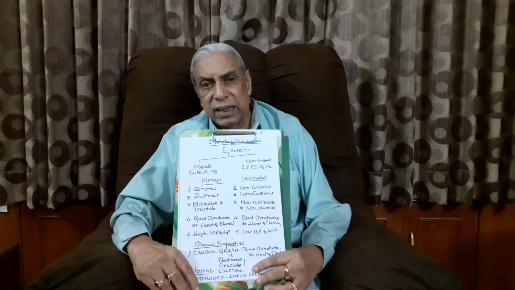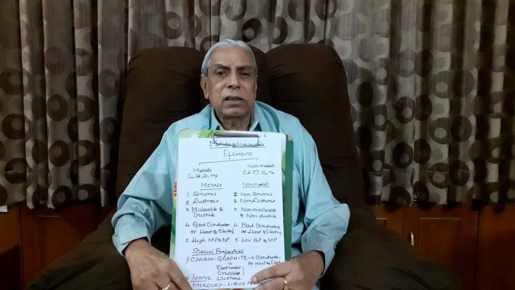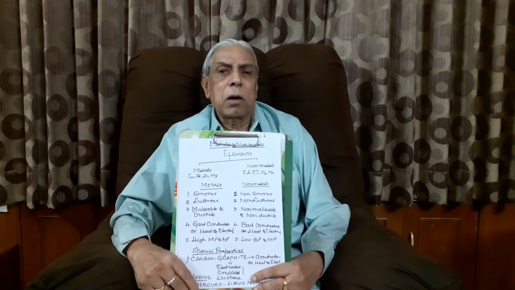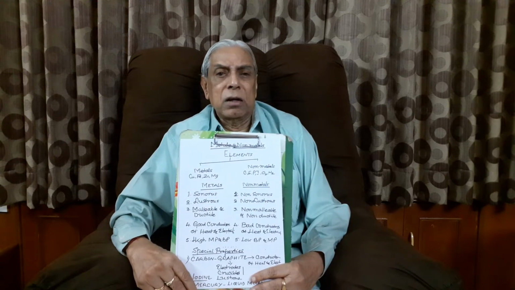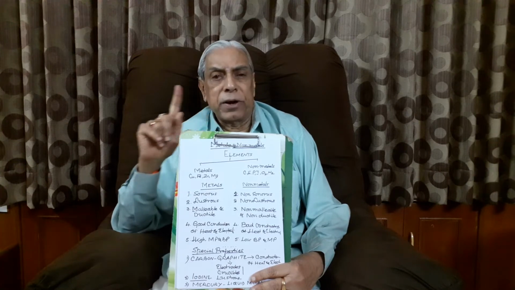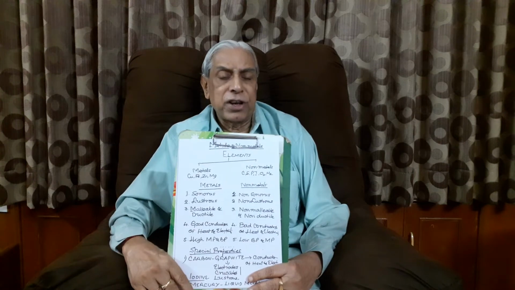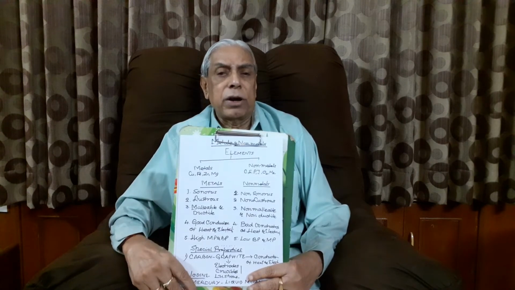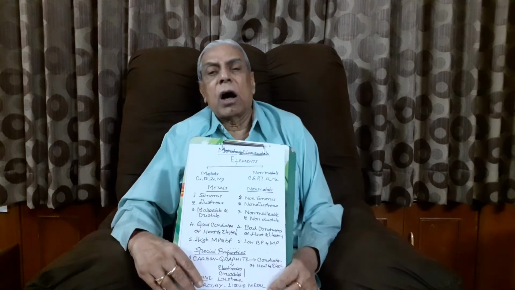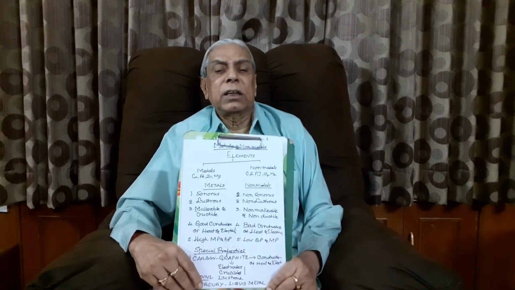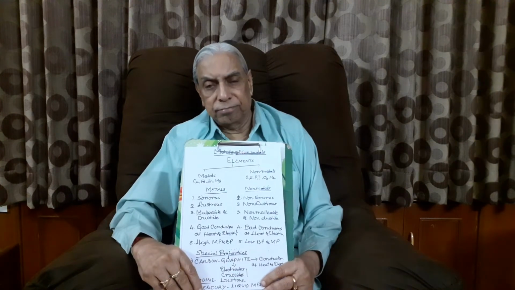Once again, malleability is a property of a metal by virtue of which it can be beaten into thin sheets. Ductility is the property by virtue of which a metal can be drawn into fine wires. Then coming to the next property: metals are good conductors of heat and electricity.